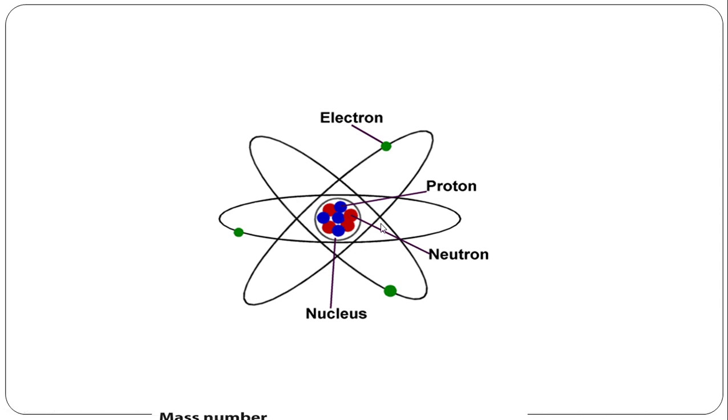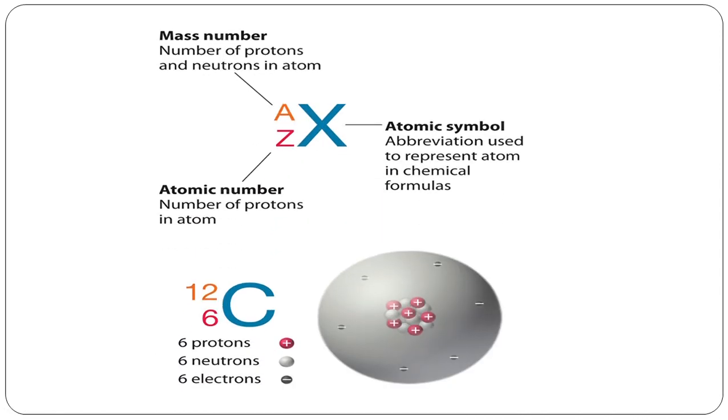Now, what is the atomic representation? This is the atomic representation of an atom. Here the mass number is represented by the capital A, whereas the atomic number is represented by capital Z. The mass number is the number of protons and neutrons in an atom, whereas the atomic number is the number of protons in an atom.